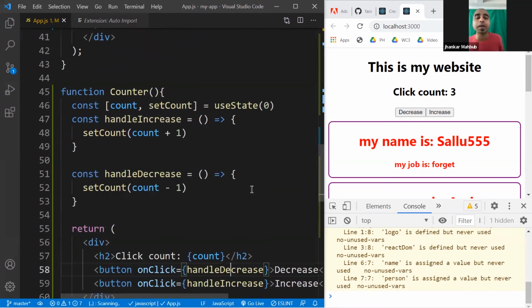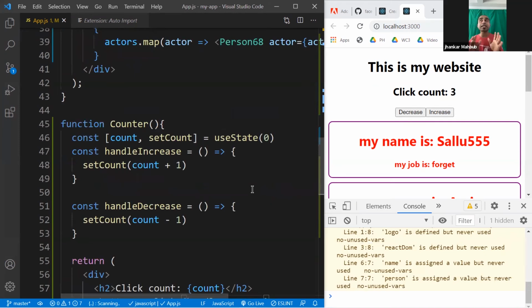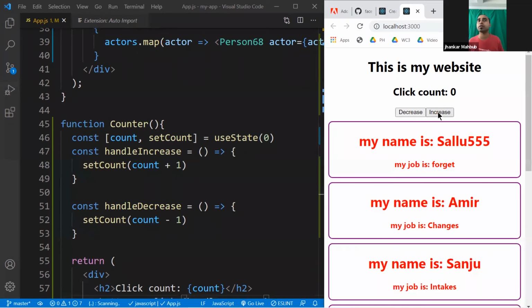So let's recap the state. State is something in your application that could change. In our case, here is the count that we are adding. Think about it like we are adding items in our shopping cart. Currently, this is brand new. I want to add something, so increase. I'm adding to the shopping cart, and I see something is very pricey, or it's shipping from China and arriving after 35 days, and I can't wait until then because I might die by then. So I decrease that one. So you are changing the items in your cart.